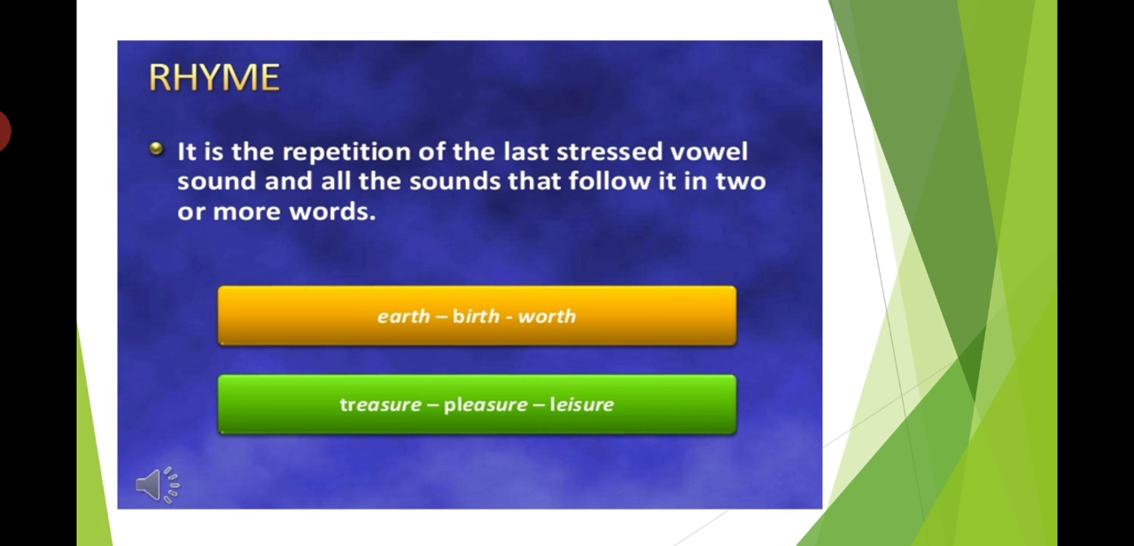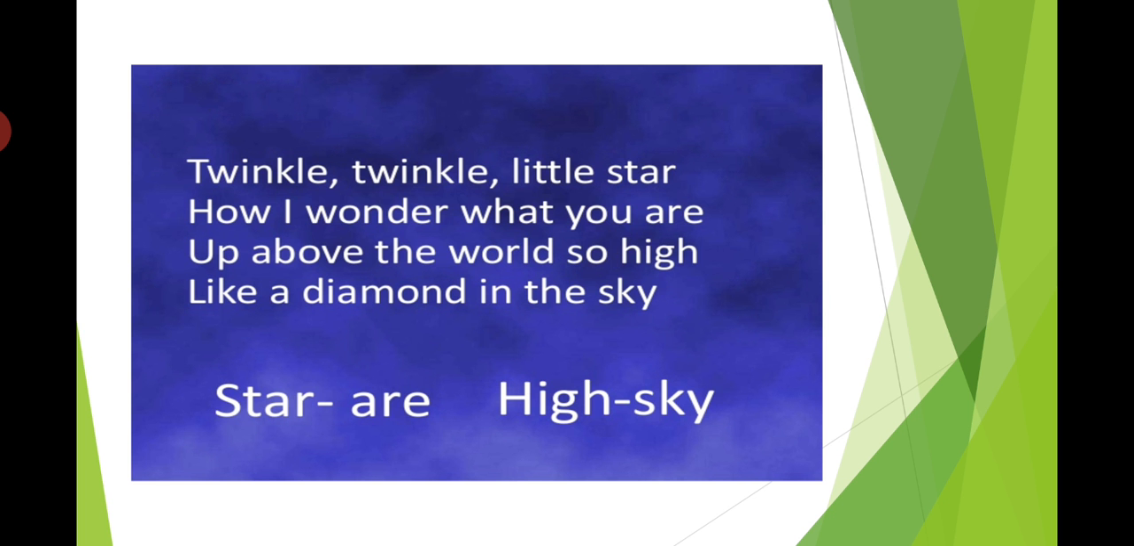They again have the last stressed vowel repeated. Let us take one very common example, a very common poem which we have all done since nursery. Twinkle, twinkle, little star, how I wonder what you are, up above the world so high, like a diamond in the sky. So the last words of each line, star and are, are rhyming, and high and sky again are rhyming. So these are rhyming words. This is what we call rhyme.